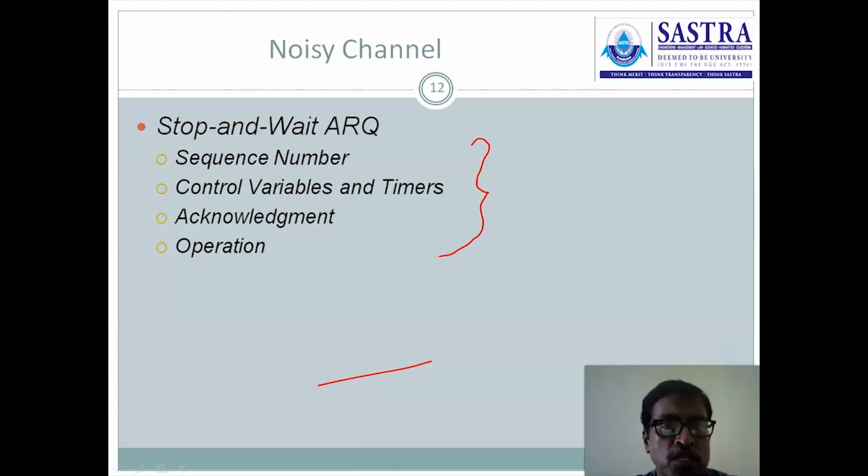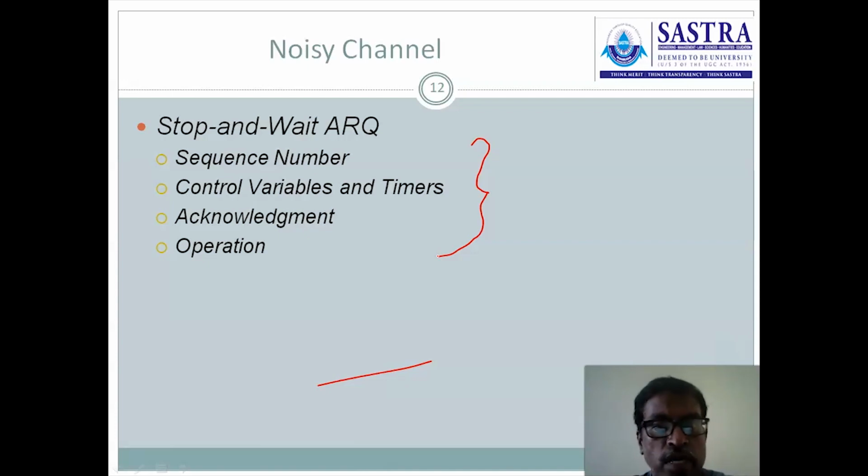Why are we discussing these parameters or attributes in stop and wait ARQ rather than in the stop and wait protocol? You just recall the stop and wait protocol. In the stop and wait protocol, the flow control procedure exists, but no sequence number.